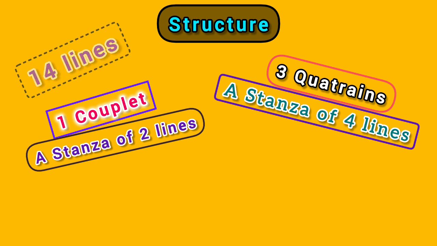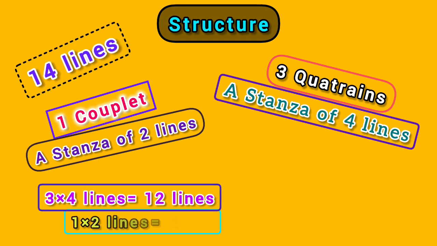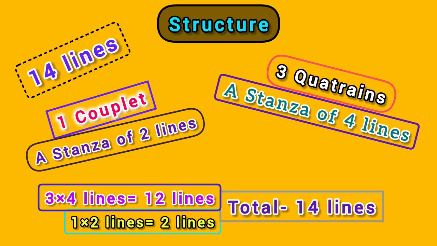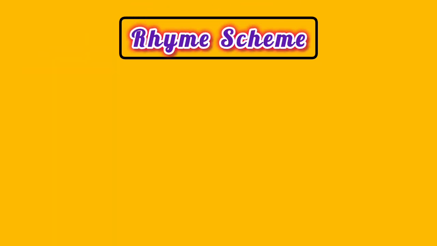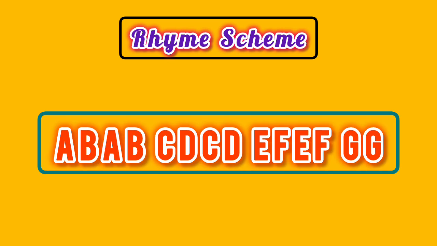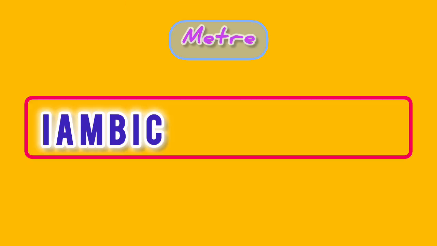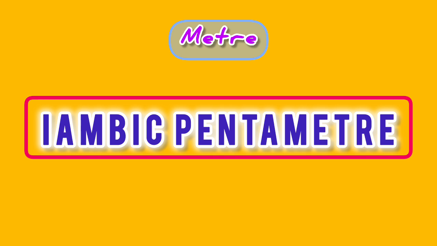And in Shakespearean sonnets, to be more specific, in this sonnet number 73, there are 3 quatrains, that is 3 stanzas of 4 lines, and 1 couplet, that is 1 stanza of 2 lines. Dear viewers, now we must know the rhyme scheme of this sonnet, that is ABAB, CDCD, EFEF, GG, and this poem is written in iambic pentameter.